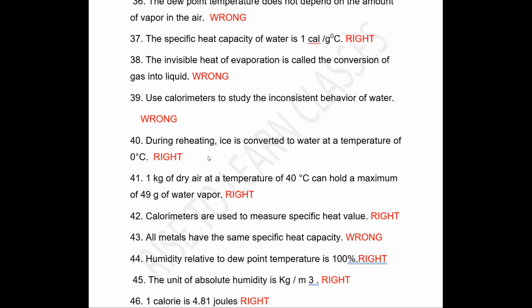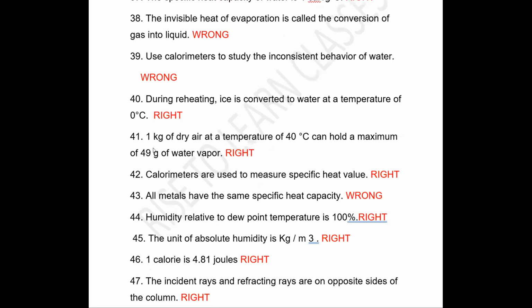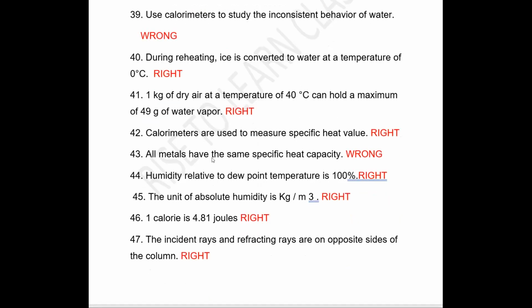Next, during heating, ice is converted to water at a temperature of 0 degrees Celsius. Right. We know that when ice at 0 degrees Celsius is heated, it will get converted to water at 0 degrees Celsius. Next question is, 1 kilogram of dry air at a temperature of 40 degrees Celsius can hold a maximum of 49 gram of water vapor. Correct. At 40 degrees Celsius, air can hold maximum 49 gram of water vapor. Statement is right.